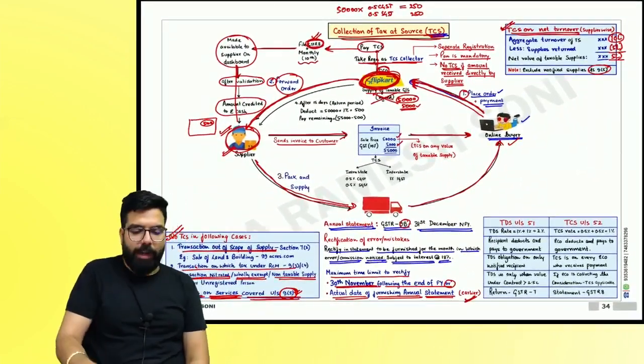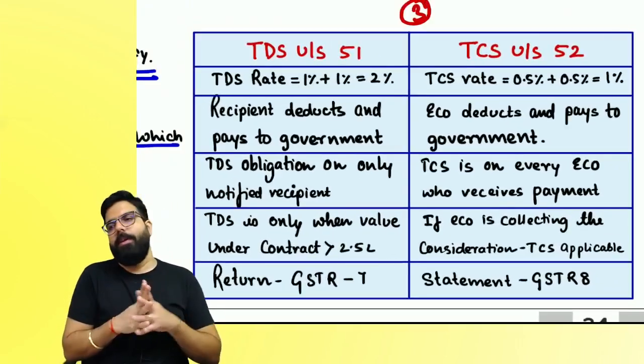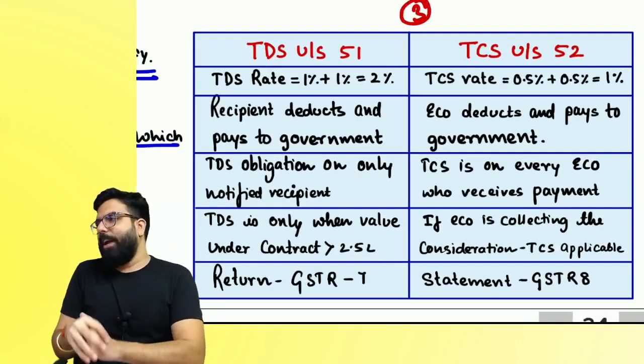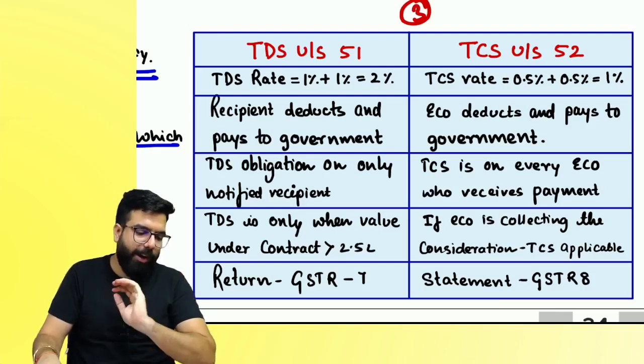People, over here now, I've written the difference between TDS and TCS. They can ask you for 3 marks. Because you are at the intermediate level, they can definitely ask you for 3 marks. Everyone over here.